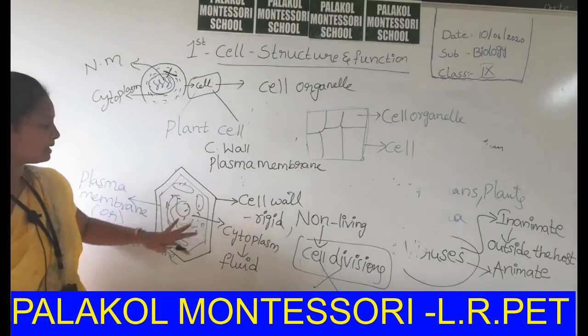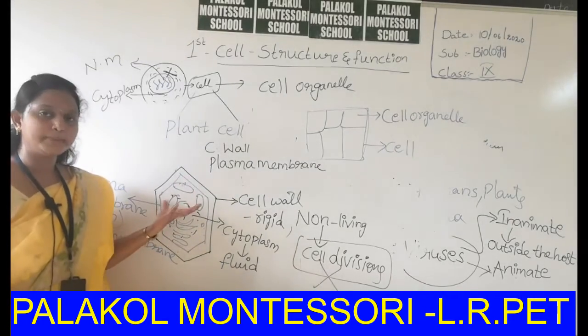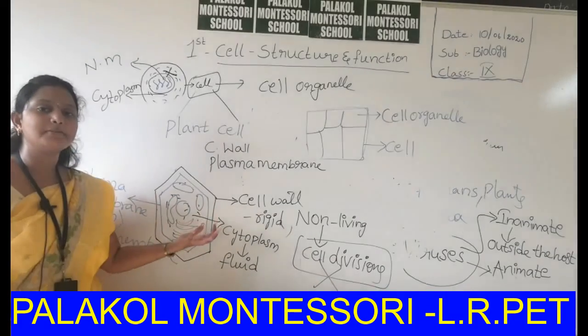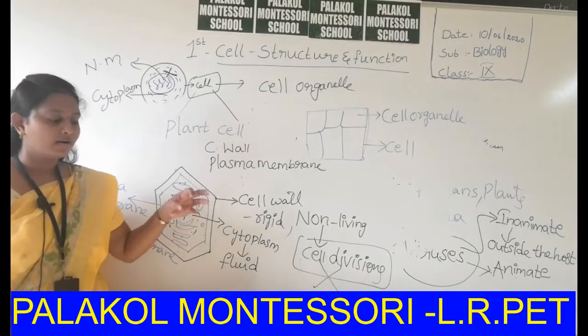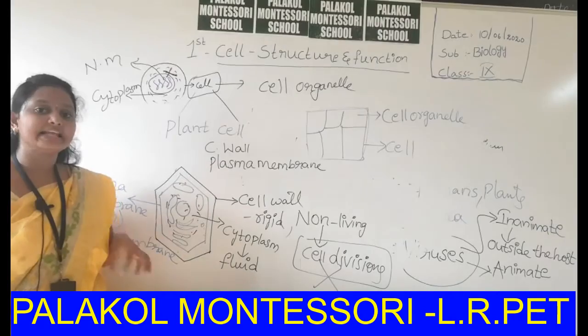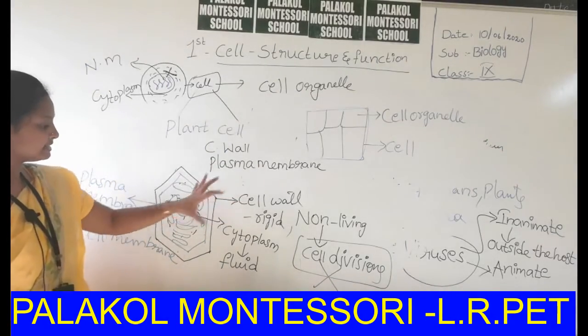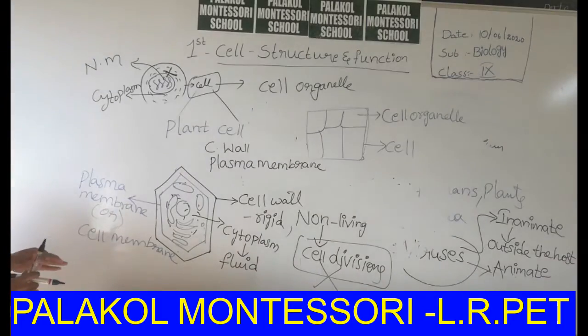That means cytoplasm is a living fluid in which many types of cell organelles are fixed in their positions. This is nothing but the plant cell diagram.